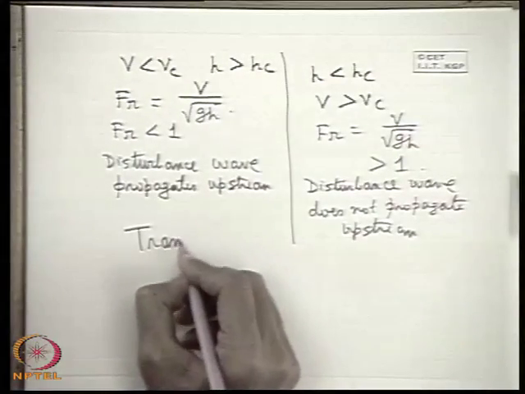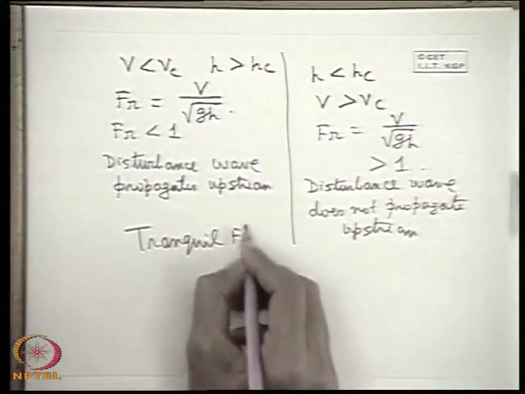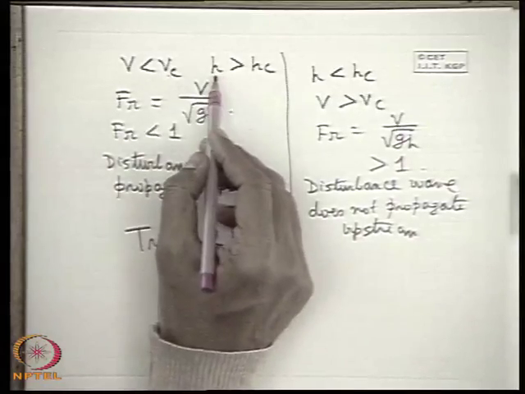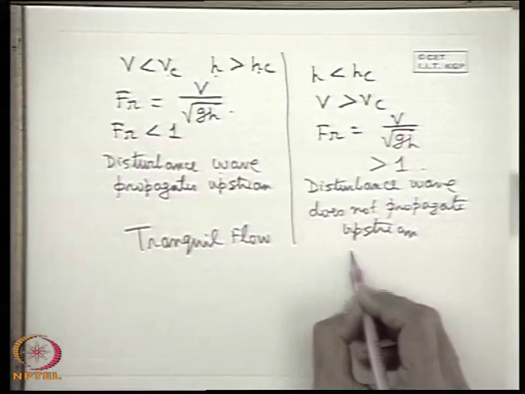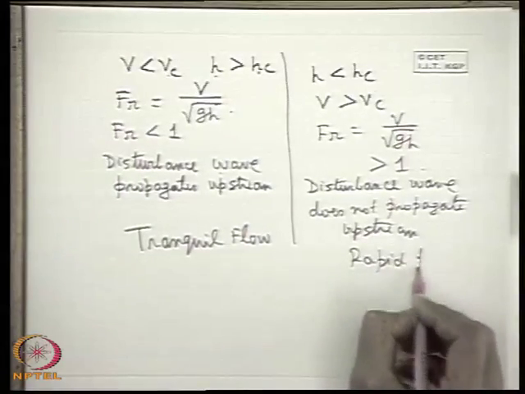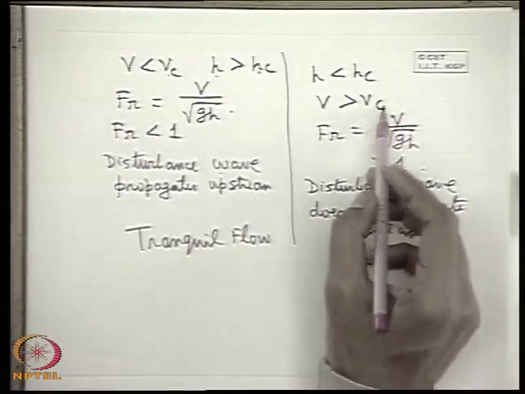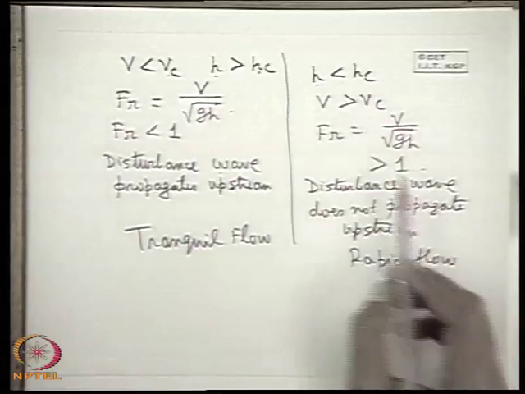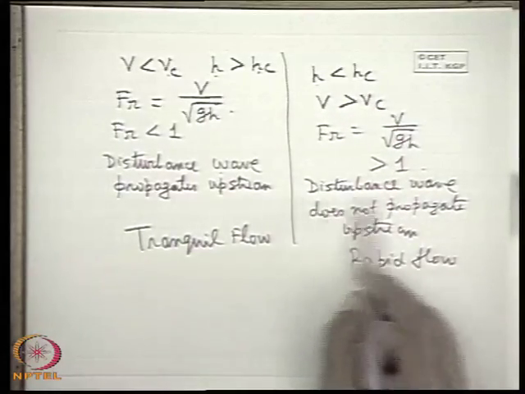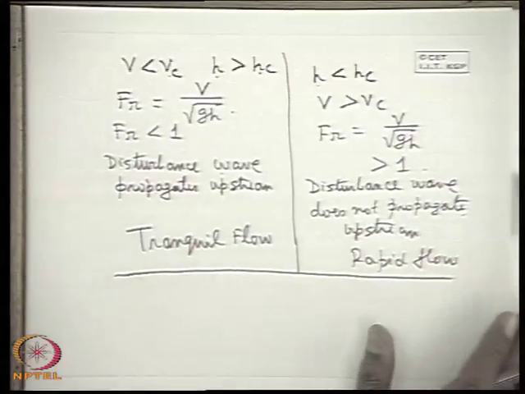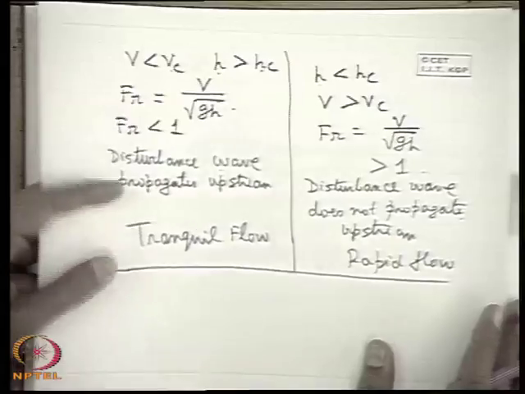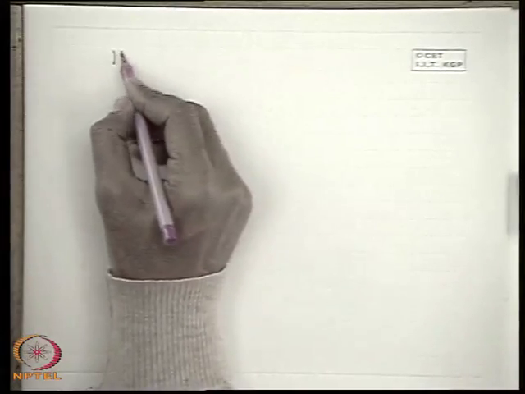This regime of flow is known as tranquil flow, where the flow velocity is less than the critical velocity and the depth of flow is greater than the critical depth, and the disturbance wave propagates upstream. And this flow is known as rapid flow, where the flow velocity is greater than the critical flow velocity, the depth of flow is less than the critical depth, the Froude number is greater than 1, and the disturbance wave does not propagate upstream. These are the two regimes of the flow. All right, so next, we will go to the concept of hydraulic jump.